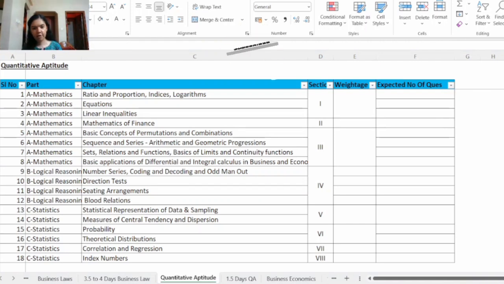Also guys, previously I have made a video about all the four subjects of CA Foundation. In that video I have explained in detail about the syllabus of each subject, and I had also explained in which order you should be studying for each subject, keeping in mind the section wise weightages. I will add that video to the end screen so you can watch it from there and plan your studies accordingly. So first let's see part A, mathematics.